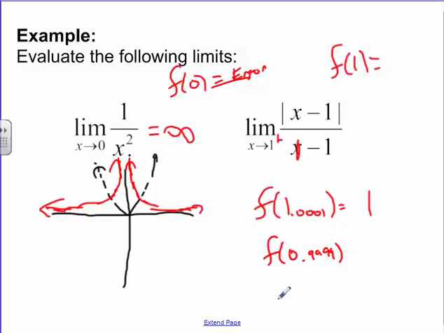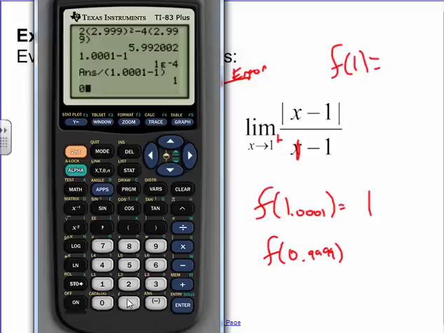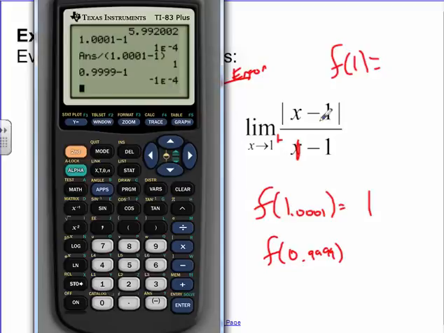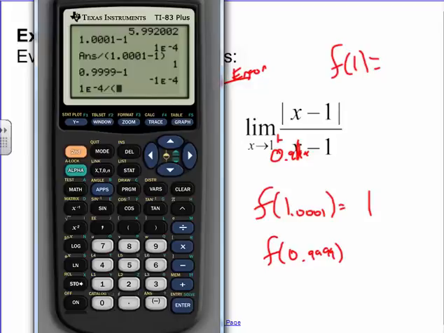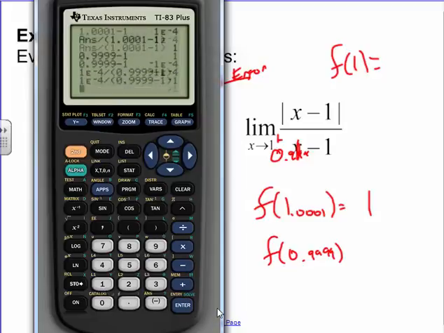If we do the negative direction, 0.9999, let's talk about that. If I do 0.9999 minus 1, I should get a negative number on the top. However, that negative number on the top, using the absolute value signs, will become positive. So the top is actually still 1e to the minus 4. However, on the bottom of this fraction, when I type in 0.9999, the denominator will give me a negative number, right? It'll give me 0.9999 minus 1. And now when I do it, that limit's minus 1.